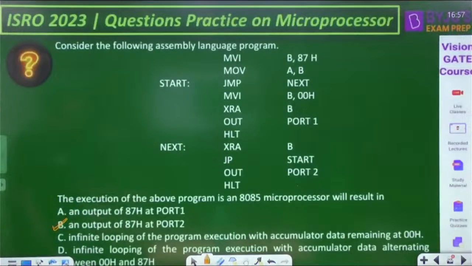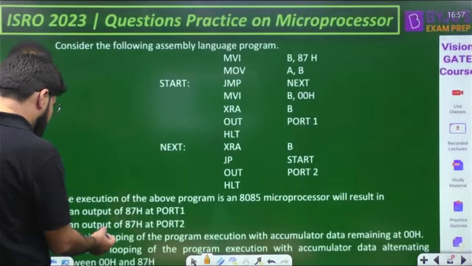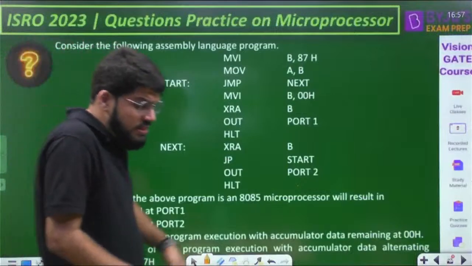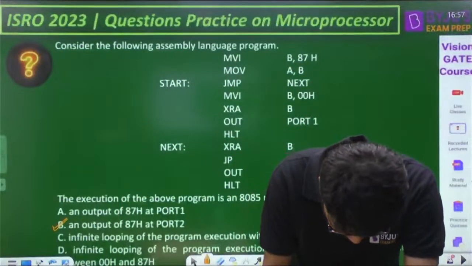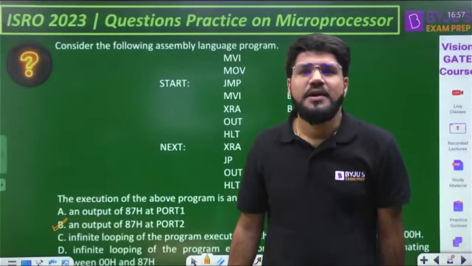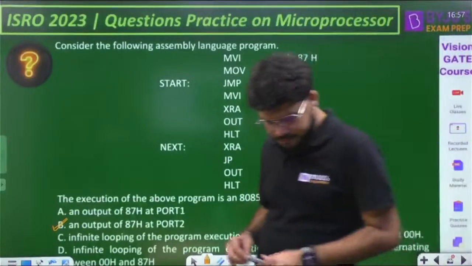Correct answer is B. Finished. The correct answer is B only. Clear, everybody? The correct answer is B itself. It's not an infinite loop. It was looking like that, and some of you might have had the feeling, yaar, is it going into an infinite loop? But no, actually not. Okay.